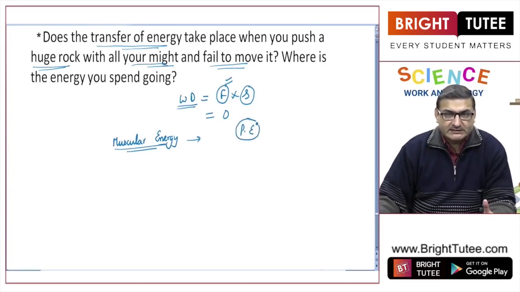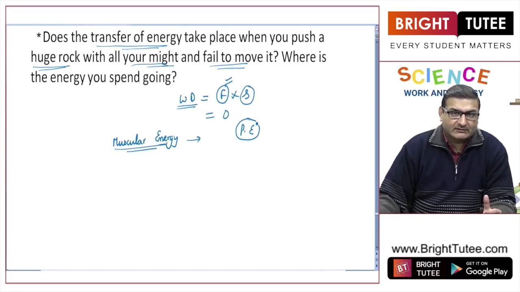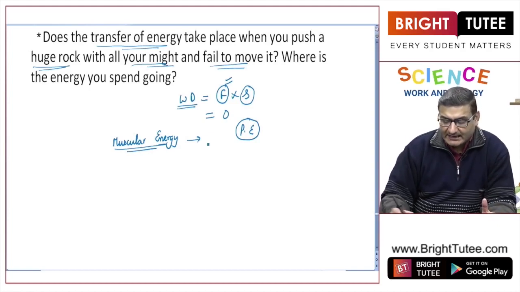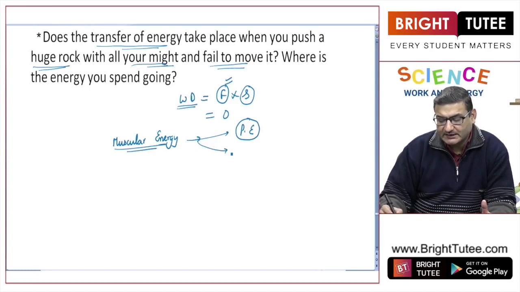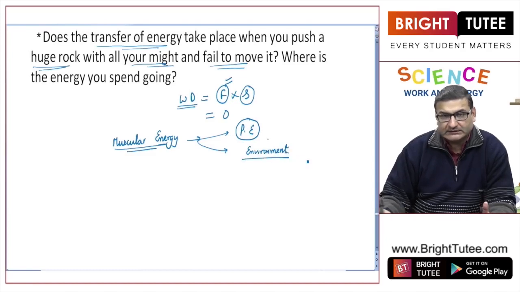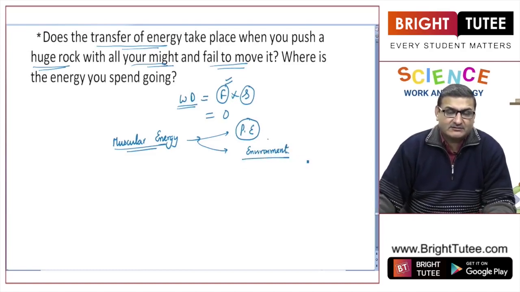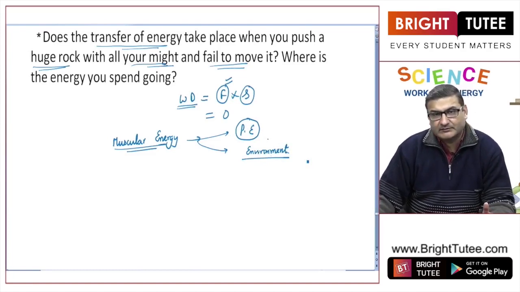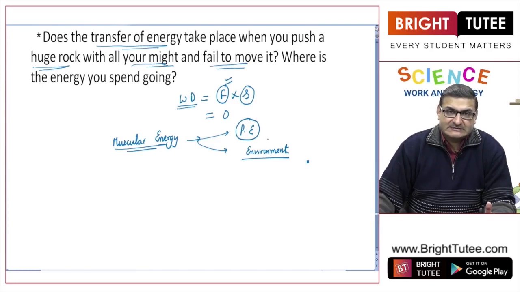Some of the energy will just be stored in that rock in the form of potential energy, and some of the energy will be spent in the environment, due to the surface of my hands and the rock, and the rock and the ground. So, my muscular energy will get wasted in the environment, and some amount of it will be stored in the rock in the form of potential energy.